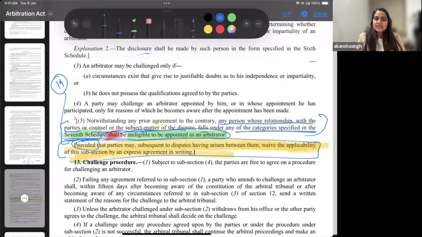Yes. At the same time, if you are being appointed as an arbitrator and you fall in any of those 19 categories, are you supposed to write it and tell the parties? Yes. So firstly, you have to inform. Secondly, despite that, if you are appointed, you are ineligible. Thirdly, provided that the parties have not waived your ineligibility by an express agreement in writing. Okay, so I hope this is clear to you.